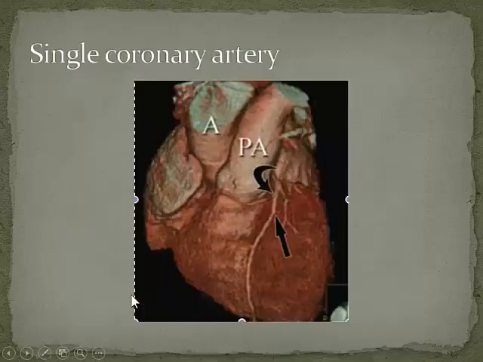Okay, it's not playing, but what it's trying to show you is that instead of having 2 ostia with 2 vessels, here we've just got one common trunk, and then that's dividing into the right coronary artery, which is going into the right side, the LAD, which is going into the interventricular septum, and the circumflex artery, which is going on the left side in the left AV groove. So you've got one single coronary artery splitting into 3. And that obviously is a bit of a nightmare, because if that gets blocked off, then you are in a bit of trouble.